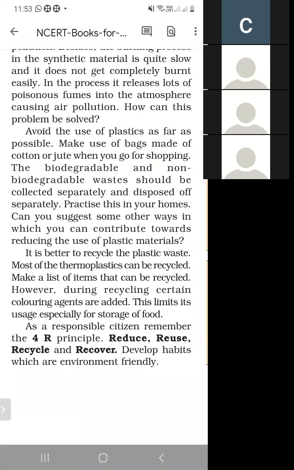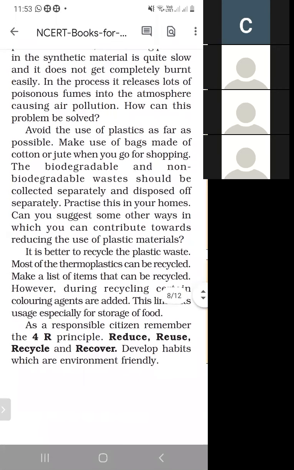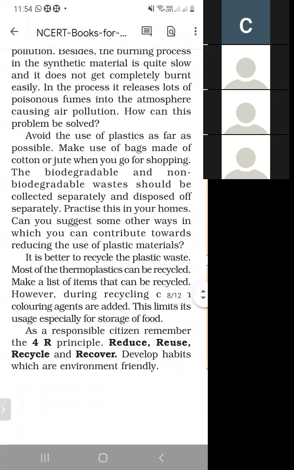So you have to find a list of items that can be recycled. However, during recycling, certain coloring agents are added. This limits its use for storage of food. So when we recycle any items, we add coloring agents, and these can also create pollution and can also be harmful for us.